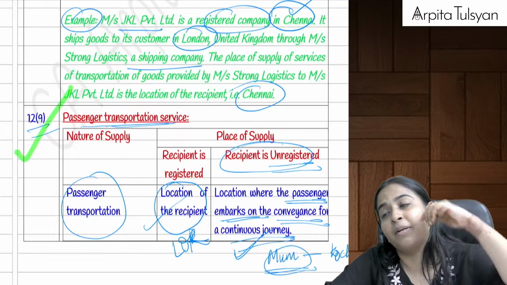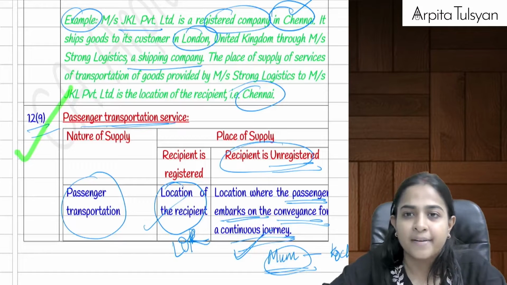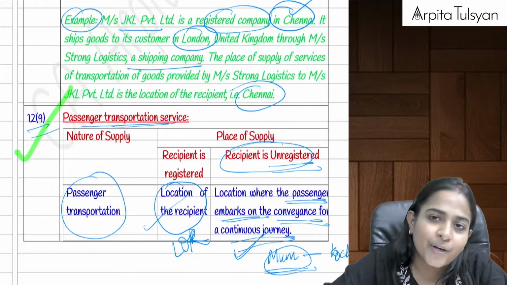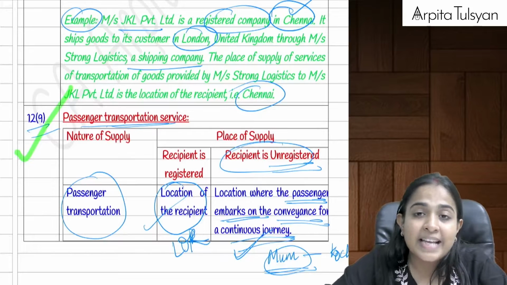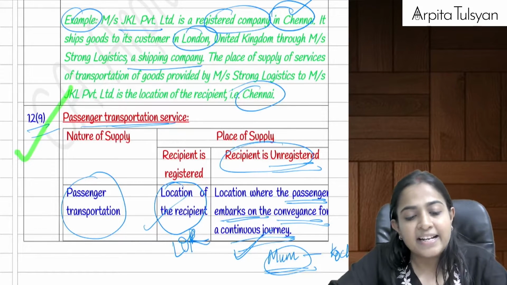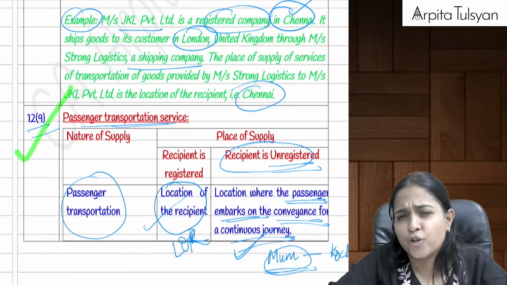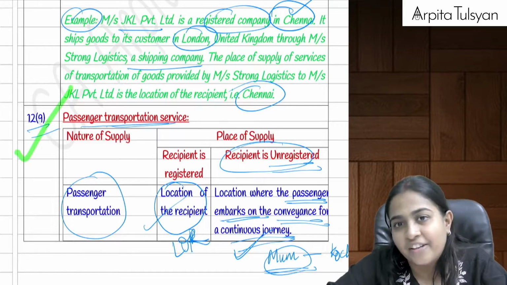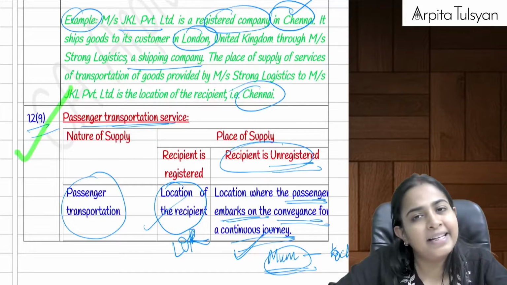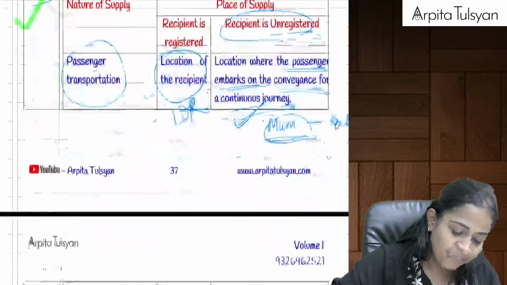If the service has been given to an unregistered person, a normal person purchasing a metro card, we don't know where the service is going to be utilized. So if his address is available, then the location of that recipient. And if his address is not available, then we are left with no option, so the location of the supplier of service will be the answer.